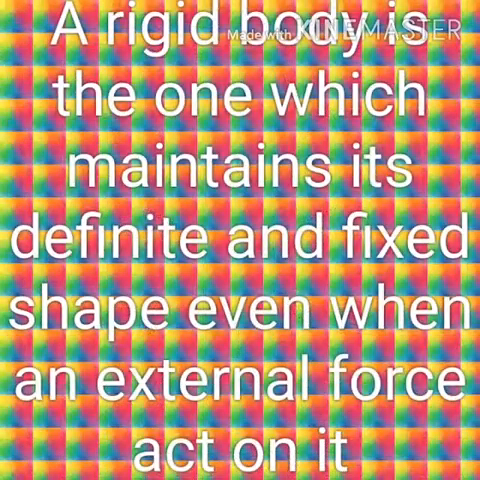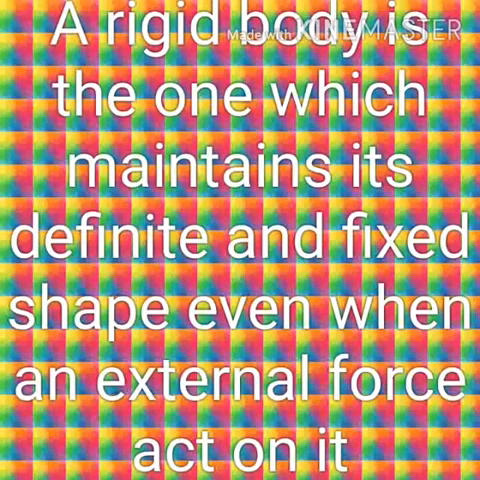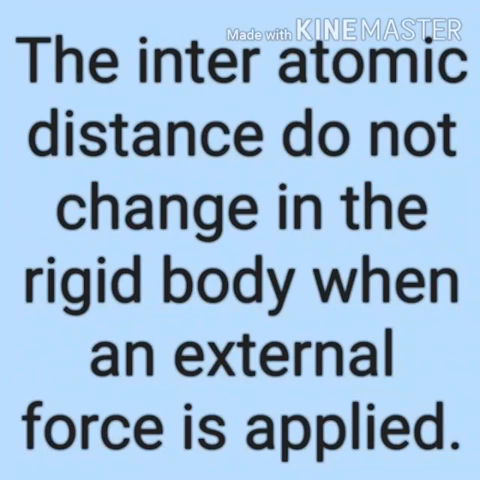A rigid body is one which maintains its definite and fixed shape even when an external force acts on it. It means the interatomic distances do not change in a rigid body when an external force is applied. In real life situations, bodies are not ideally rigid, because the shape and size of the body change when force acts on them.